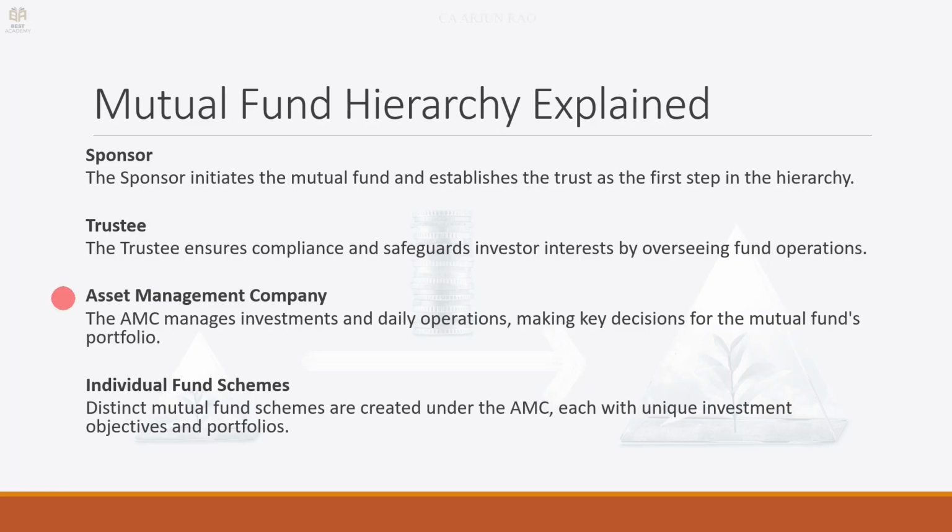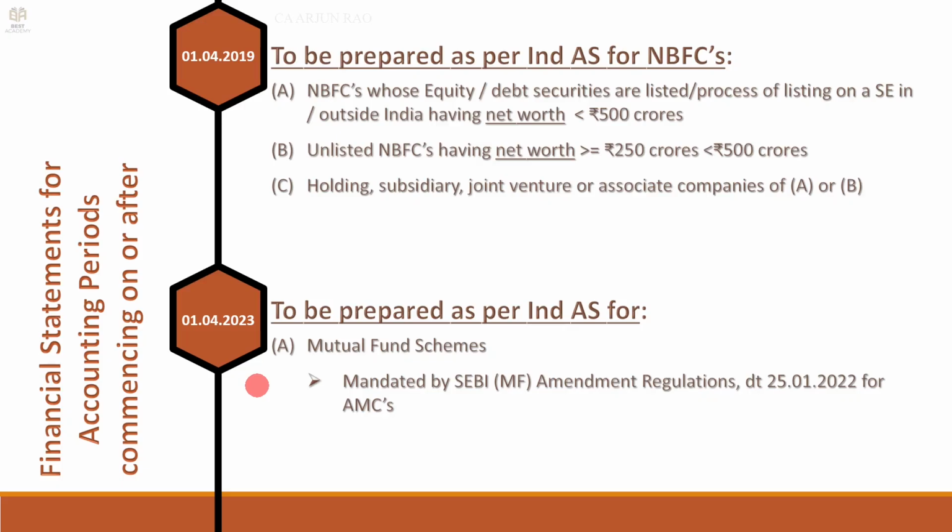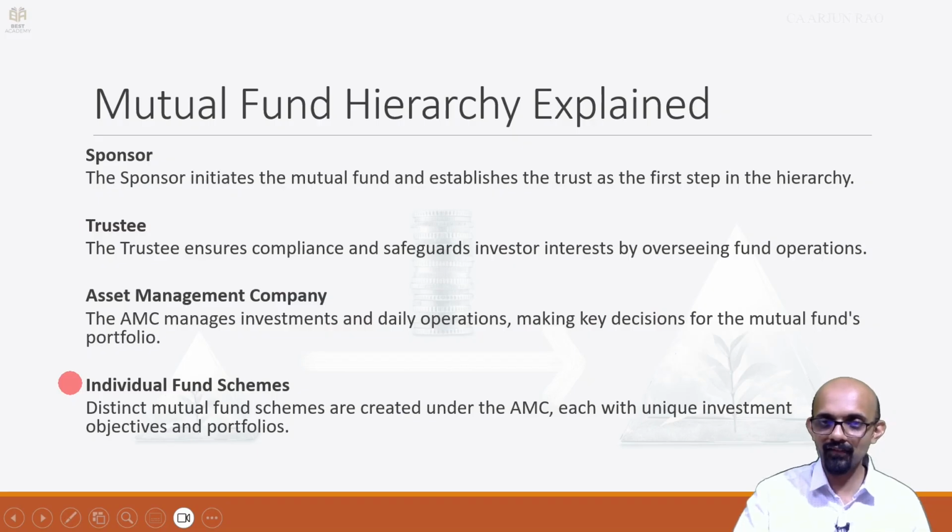So the date that we just saw now, 1/4/2023, for mutual fund schemes, Ind AS should be followed and this mandate is given to the AMC. So you have individual fund schemes. The accounts of these individual mutual funds should be prepared as per Ind AS.